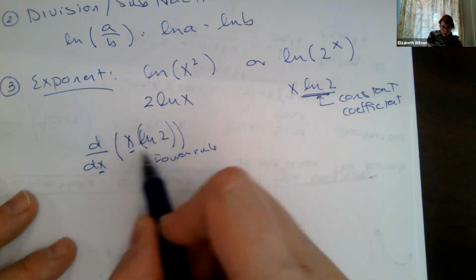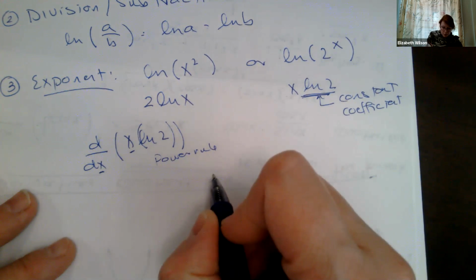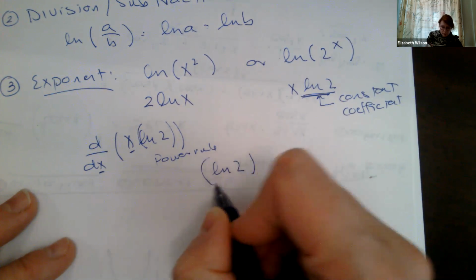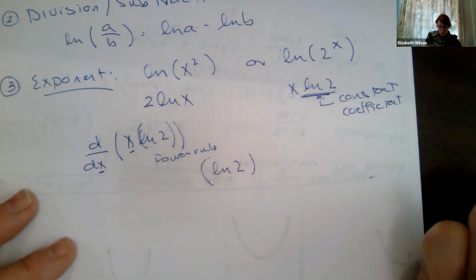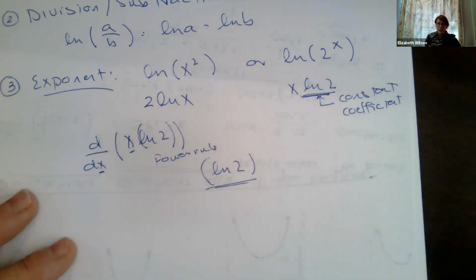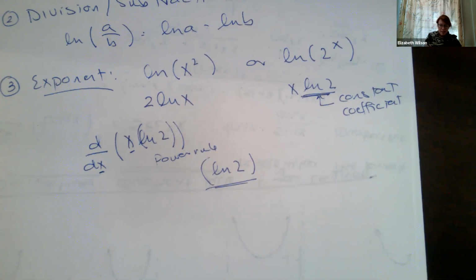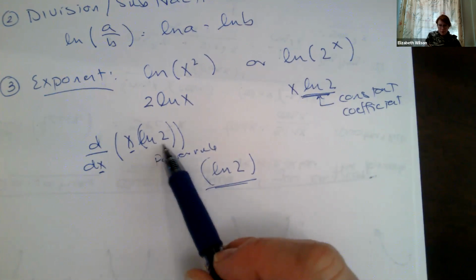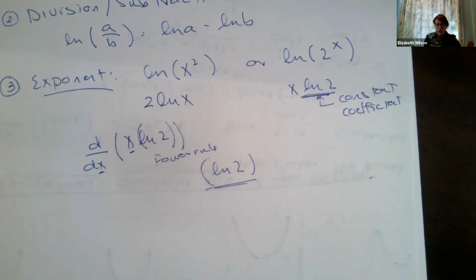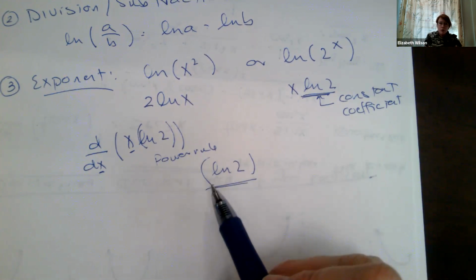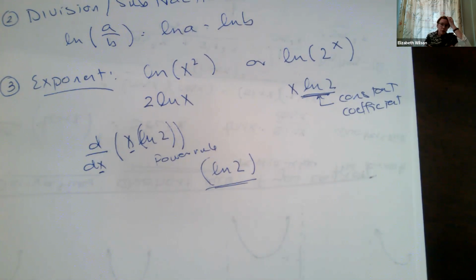So if I were to take this derivative, my power rule says, well, I'm just going to do ln of 2 times x to the 0, which is 1. So ln of 2, that's it, right? I'm not going to take the derivative 1 over 2 times the derivative of 0. I mean, it doesn't make sense. Okay, this is just a coefficient. Be careful.